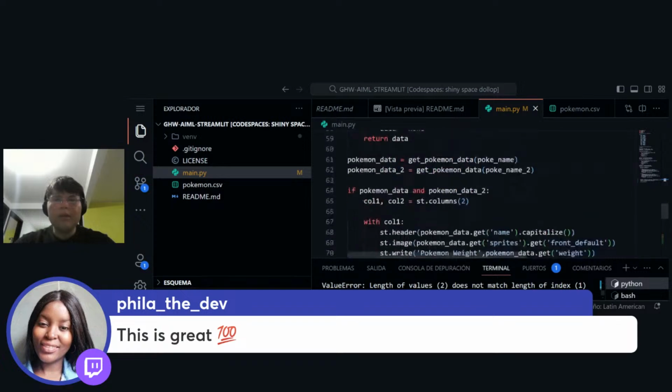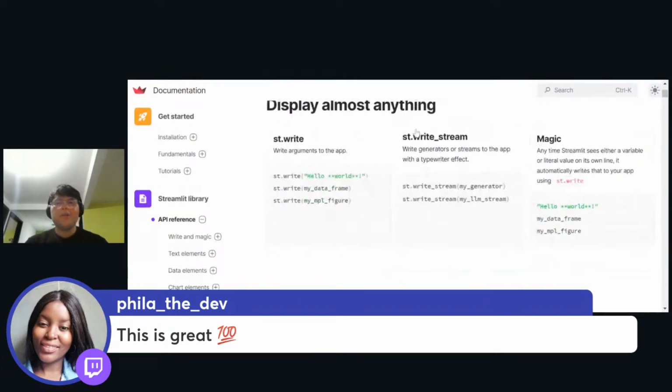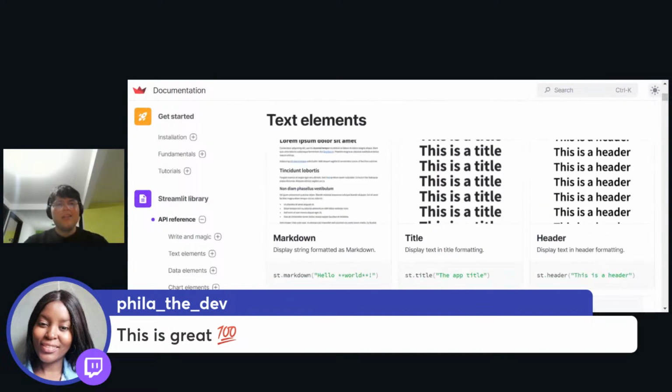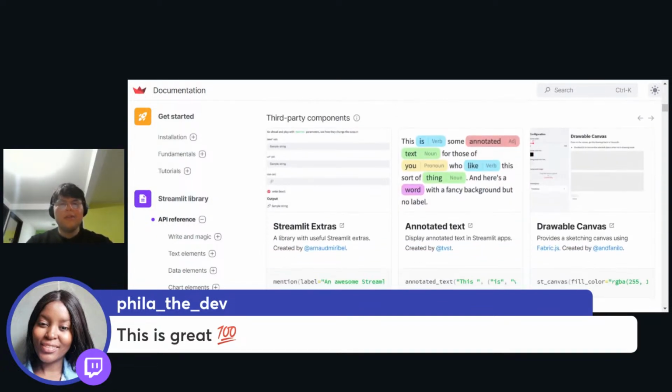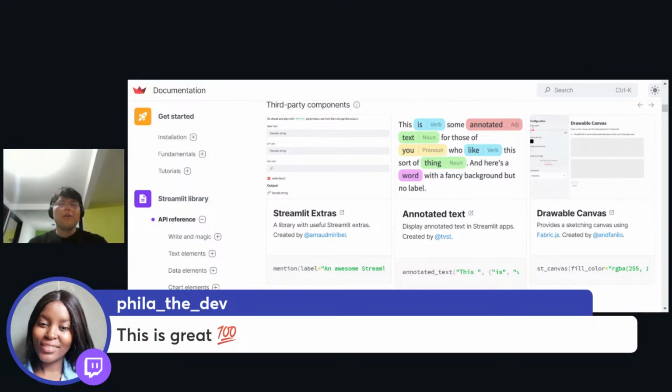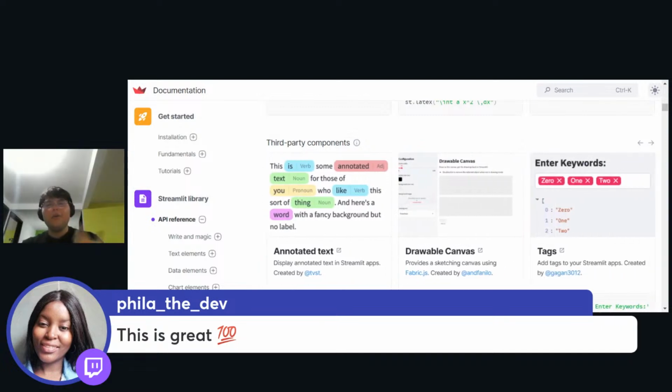And also we learned how to use different components in Streamlit, like how to display information, how to create text elements, how to create chart elements, how to create also this other component from another library from the community. The cool thing about Streamlit is that you can use third-party components that their own members of the community create.